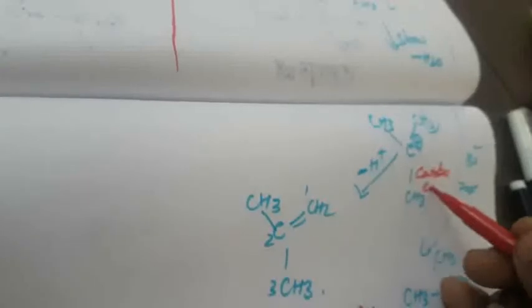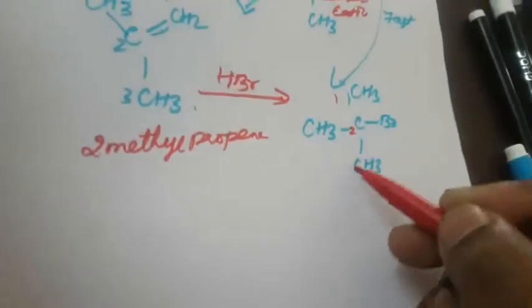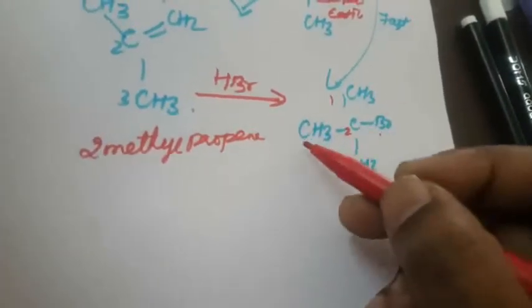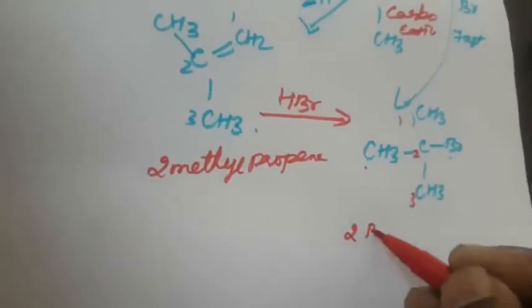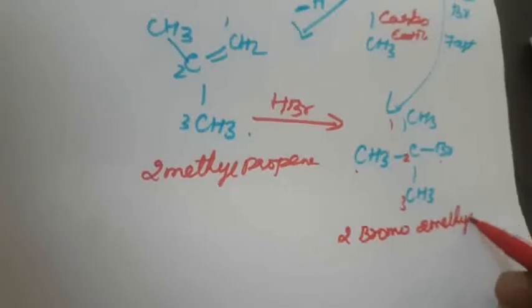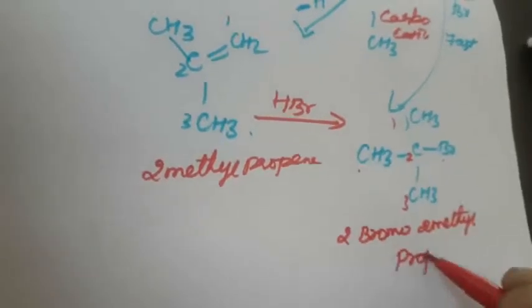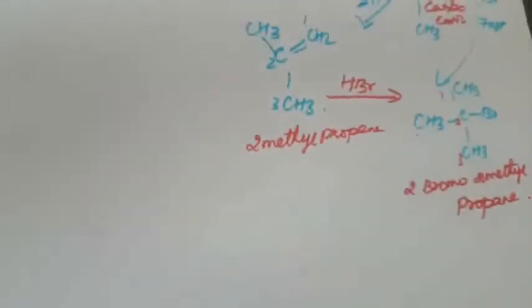Carbocation. Again it will be from the HBr, and again the same compound will be formed. What is this compound name? 1, 2, 3. So Br or methyl, which one is coming first? Br. So that is 2-bromo-2-methylpropane. This is the another one. This is SN1 mechanism. Next we are going to see the conversion of alcohol.